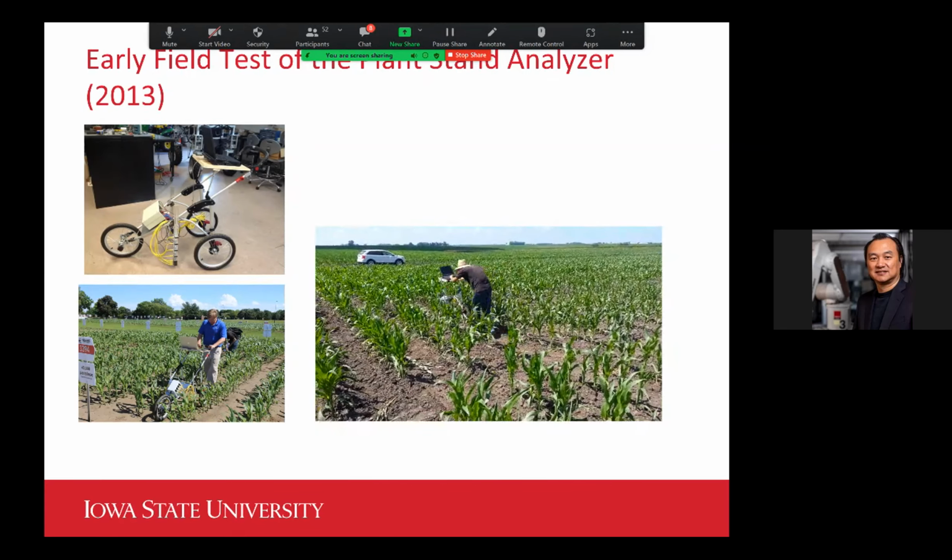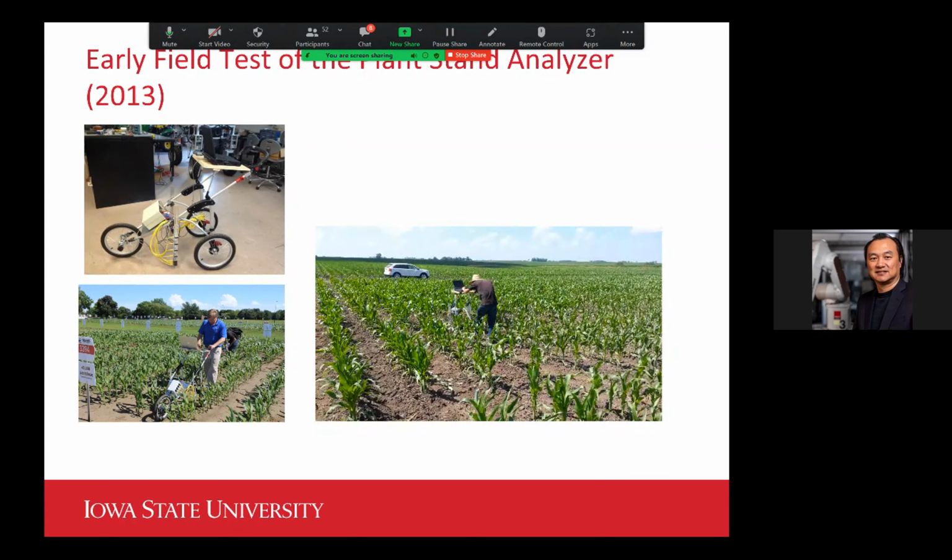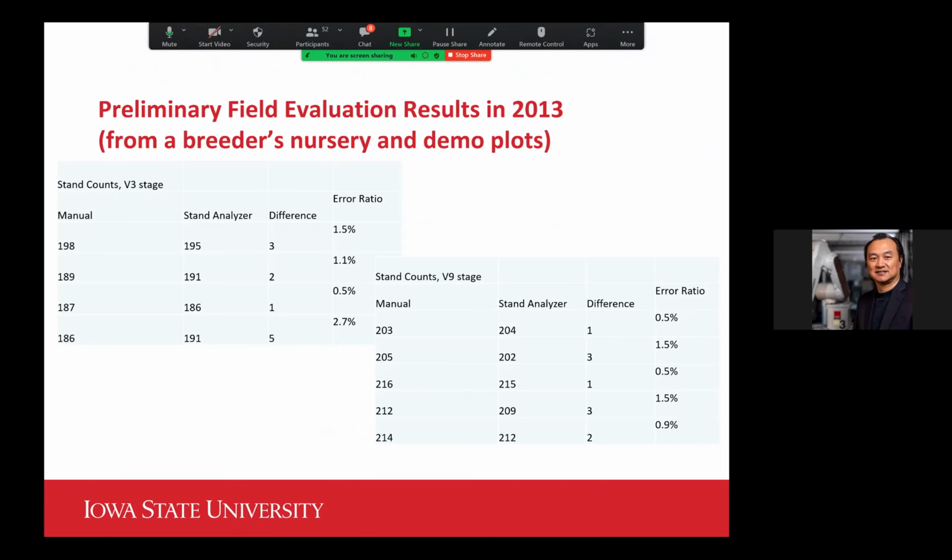Well, as you can tell, it's a very primitive design, but at that time we would like to come up with a proof of concept, right? And we ended up with very encouraging results in terms of the accuracy. As you can see from here, our error ratio is really well below 3%, and most of the time we are running right on.